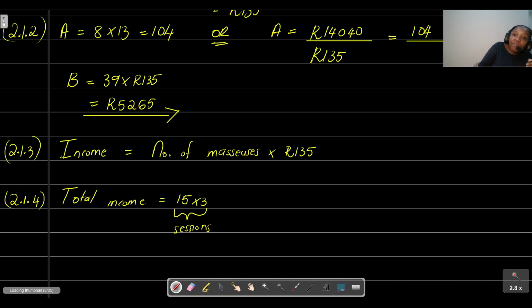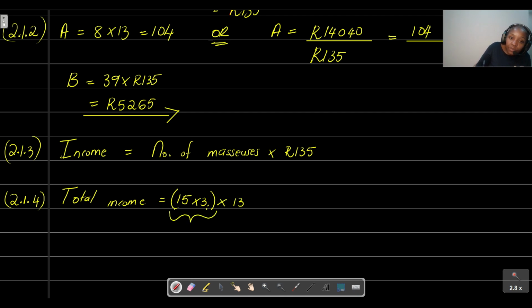So now we found that for those 3 days, we will need 15 times 3 sessions, but we still need to multiply that by 30 because we're trying to determine how many masseuses we will get. So we can first take 15 multiplied by 3, then multiply by 13.